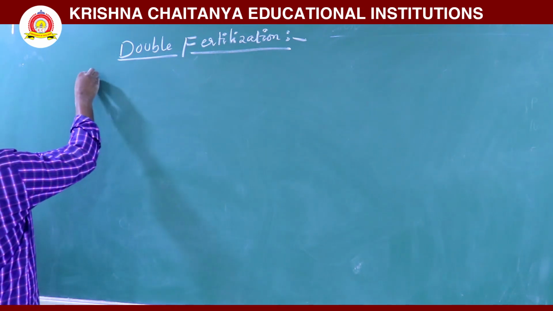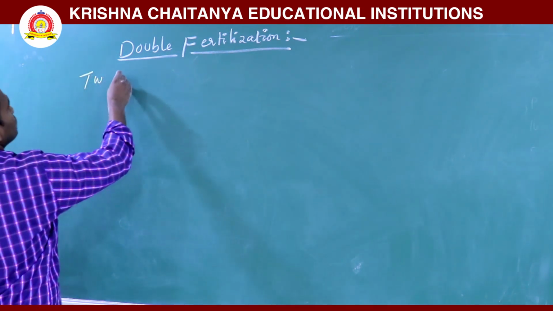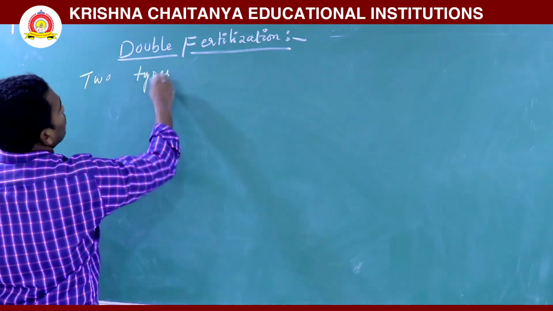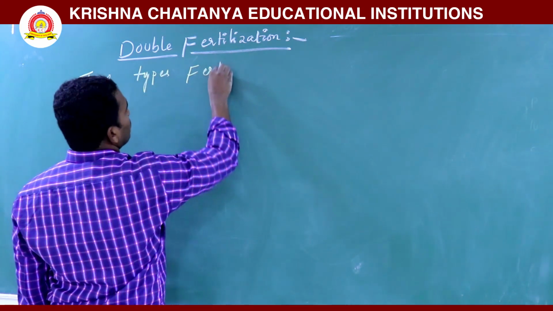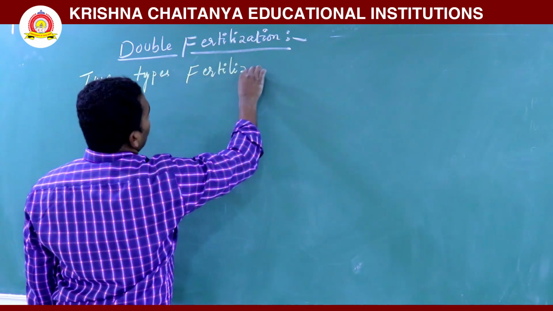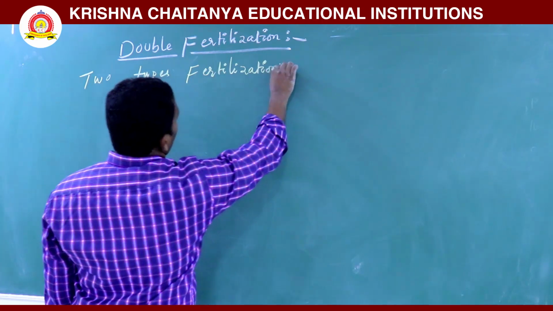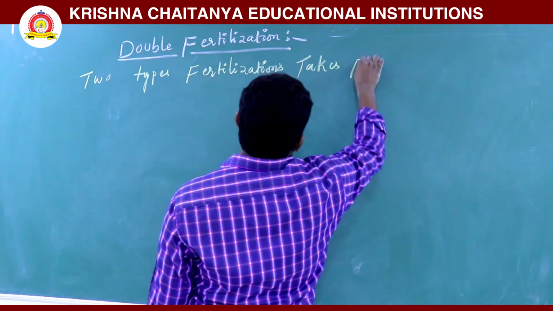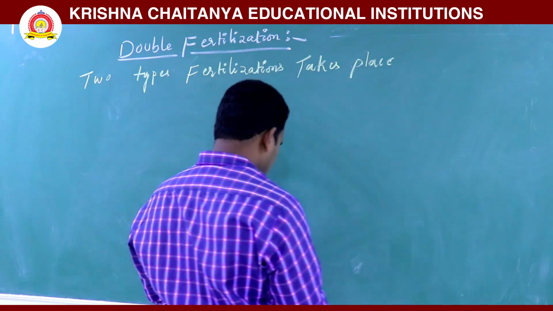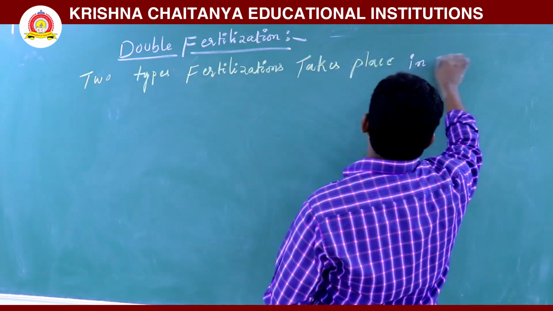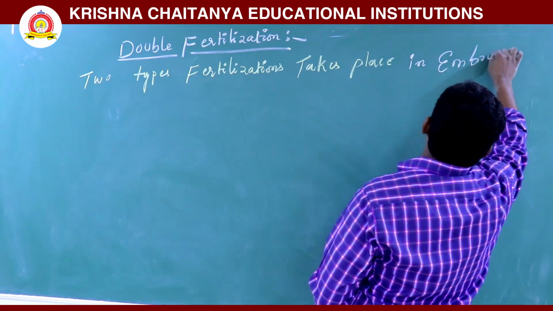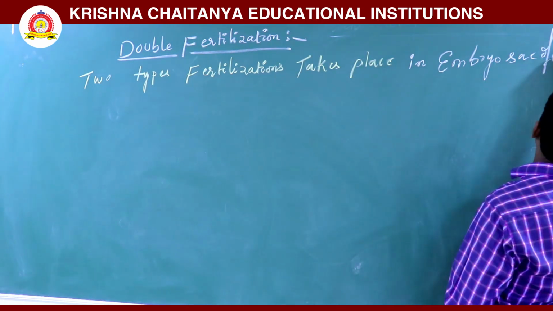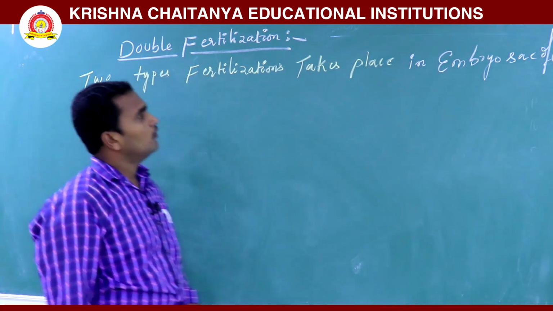Two types of fertilizations take place in the embryo sac, in the embryo sac of the ovule.